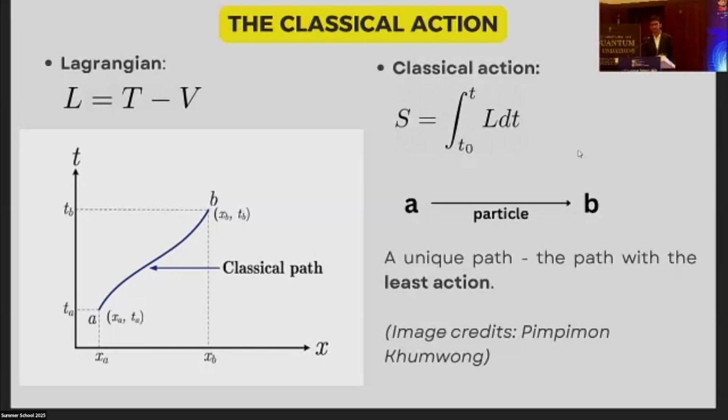So here are some basic definitions. The Lagrangian is the difference between the kinetic and potential energies, and the classical action is the time integral of the Lagrangian from the initial time to the final time. So we look at a particle which evolves from a fixed initial state A to a fixed final state B. And in classical physics, the particle follows a unique path, which is the path with the least action.